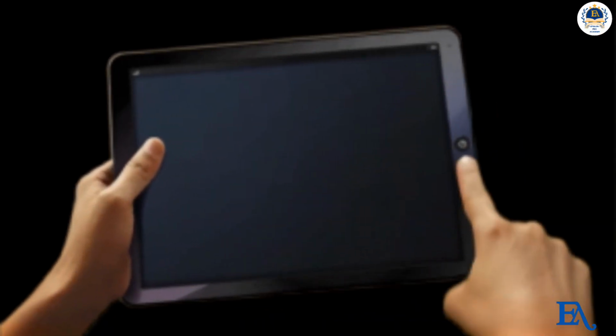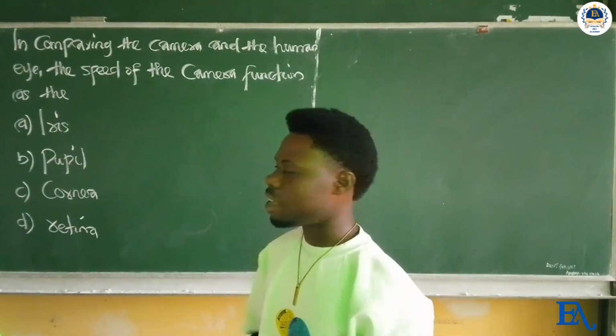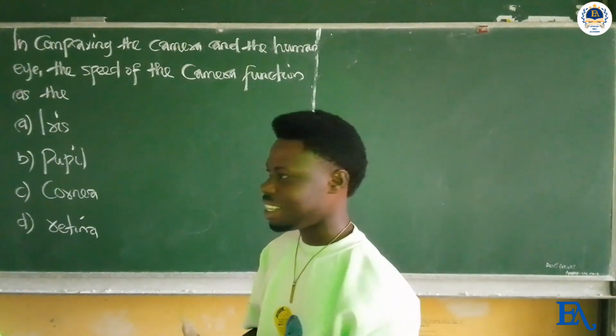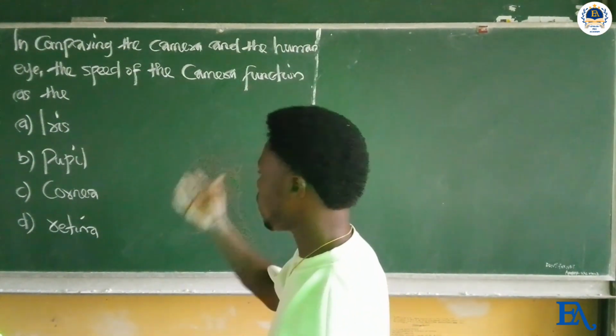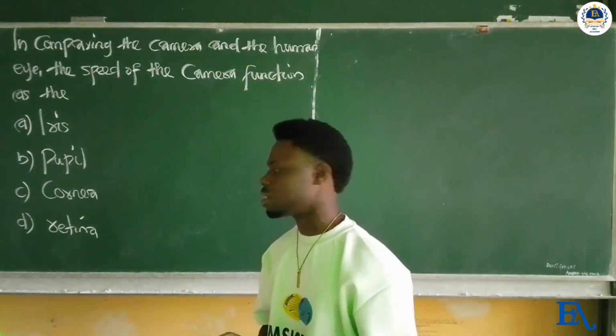So let's look at the options on the board. The first is the iris, it controls the light entering into the eye, and the second is the pupil, it is the opening that allows light in. The third is the cornea, which helps in the refraction of light. So the correct option is retina.